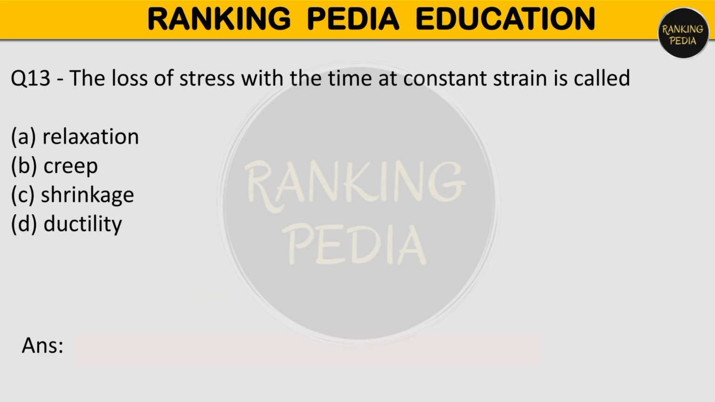Your next question is, the loss of stress with the time at constant strain is called what? Option A is relaxation, creep, shrinkage, or ductility. So loss of stress with the time at constant strain is called relaxation. Option number A is correct.